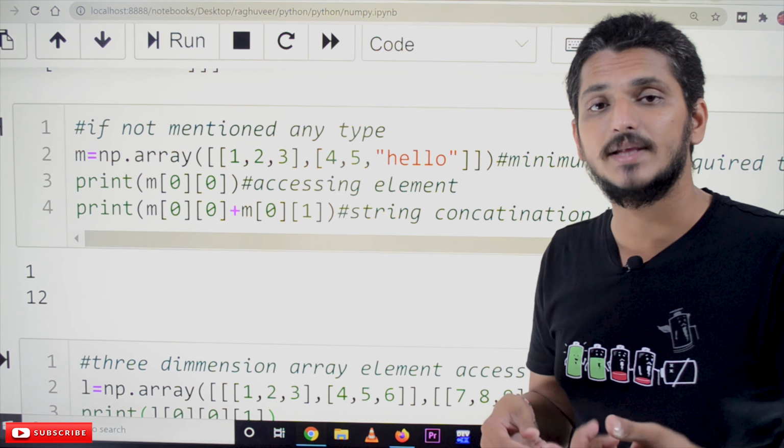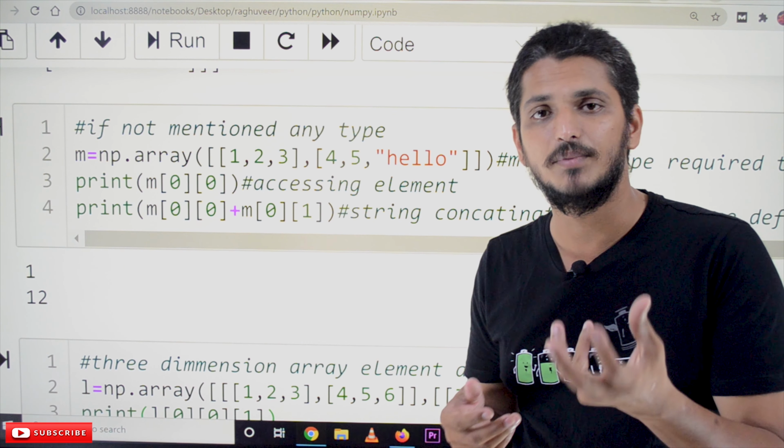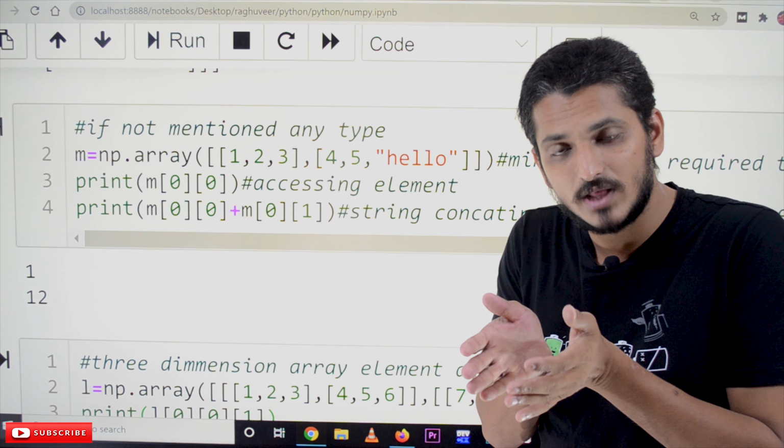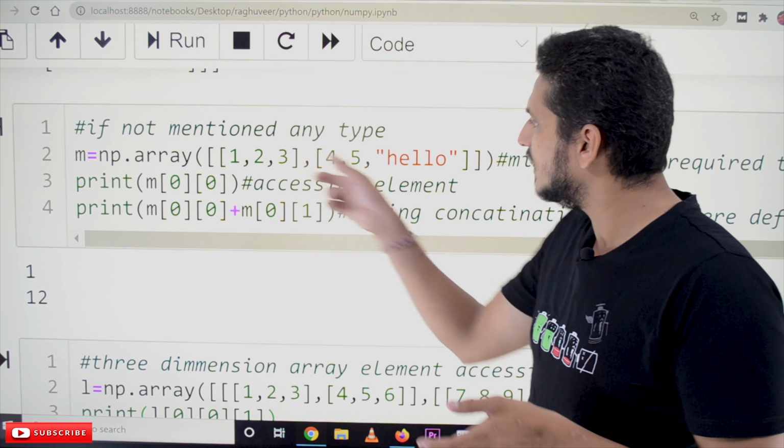Let's take an example: np.array of 1 2 3 4 5 hello. We have a string here and an integer here. So by default which type will it take? The minimum requirement to save this data is the string type. So by default it will take the string data type. All the elements in this are considered in the string data type. If you display print m of 0 0, this one will be displayed in string data type.